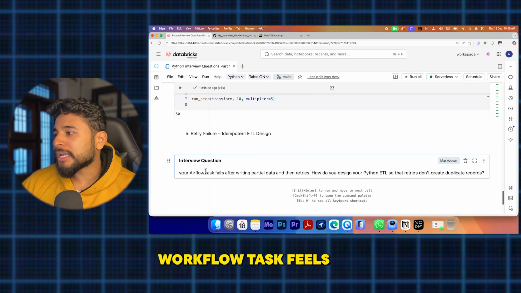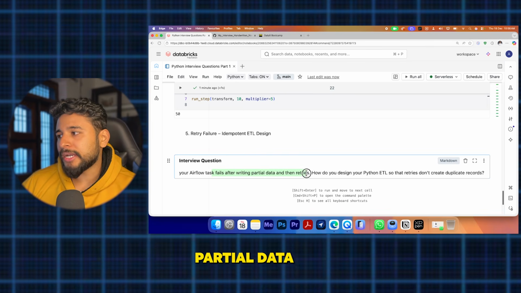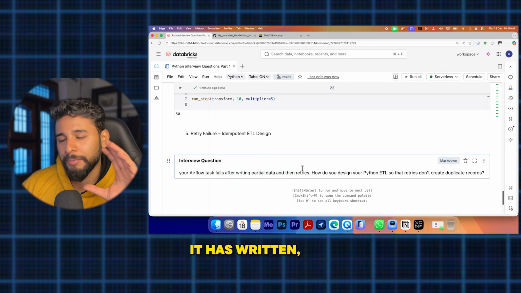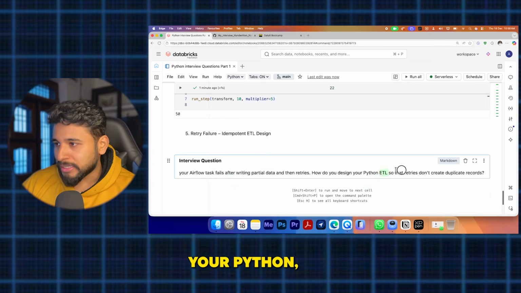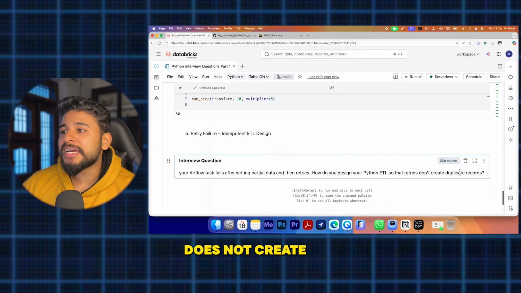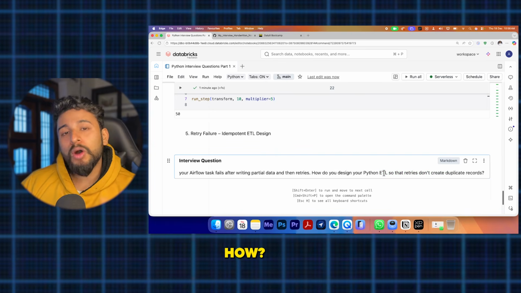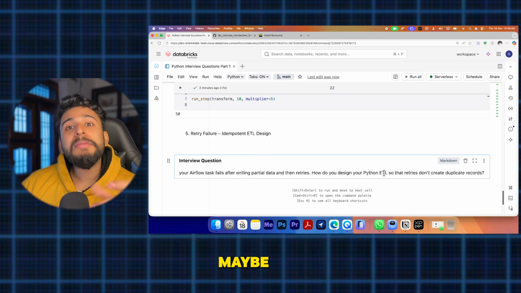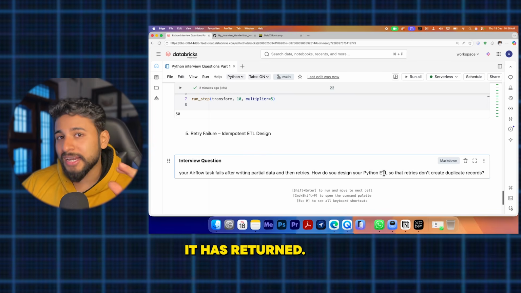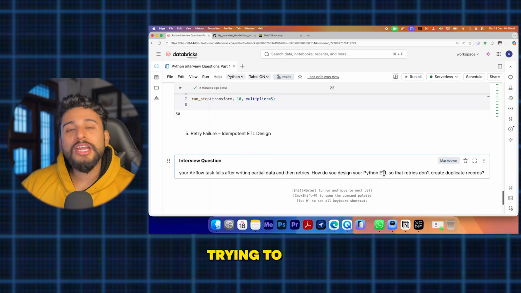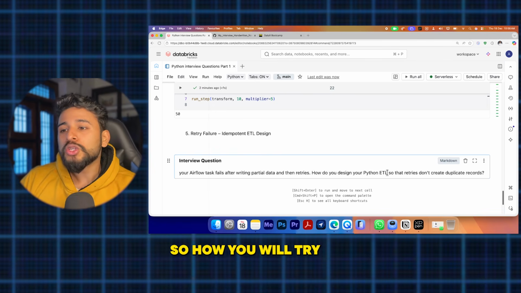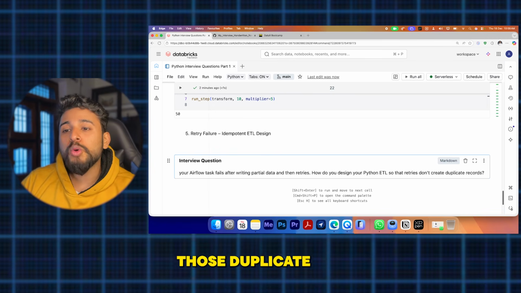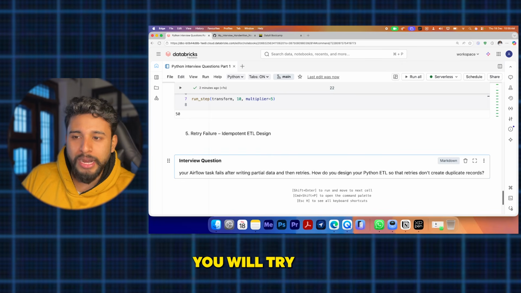Your workflow task fails after writing partial data and then retries. Partial data has been written and then a retry happens. How will you design your Python ETL so that it doesn't create duplicate records? Because of the retries, duplicate records may come. Partial data was written and then it retries from the start again. So how will you handle those duplicate records?